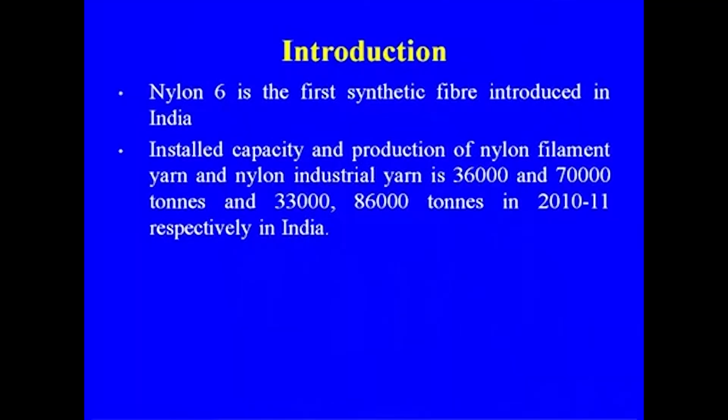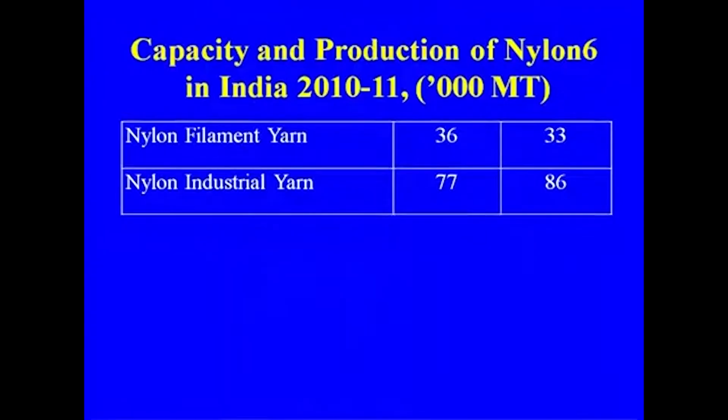Installed capacity and production of nylon filament yarn and nylon industrial yarn in India in 2010-11 were as shown: 36,000, 33,000, 77,000 and 86,000 tons respectively.